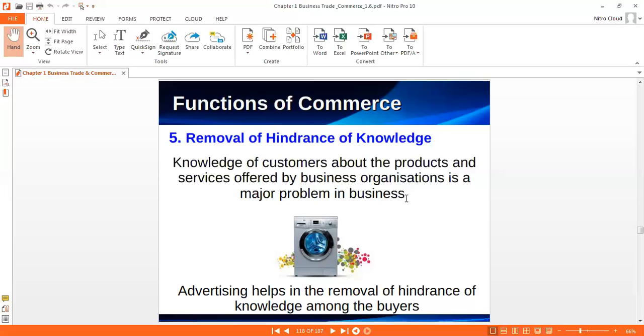So all these functions are very important. Many times in board exams this type of question comes: which service removes which type of problem.